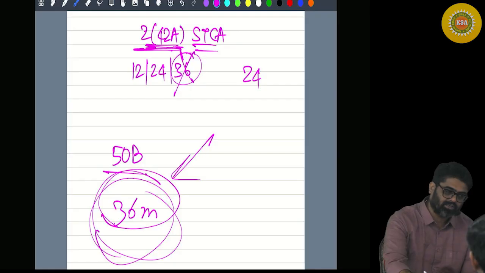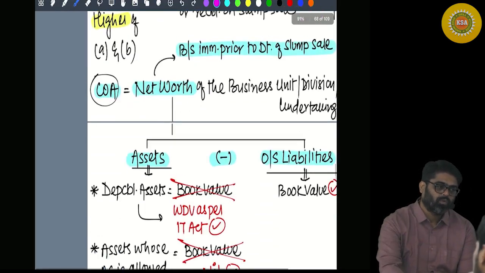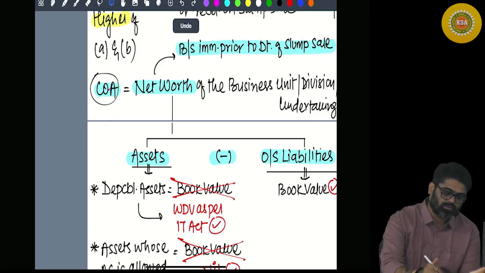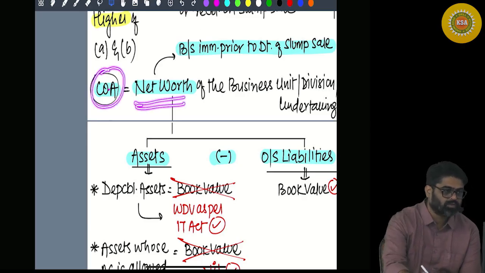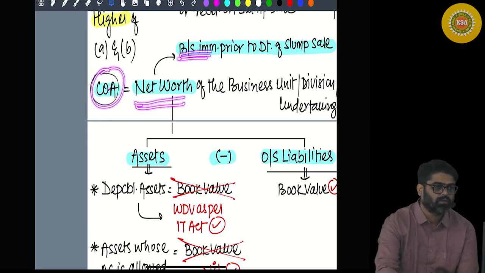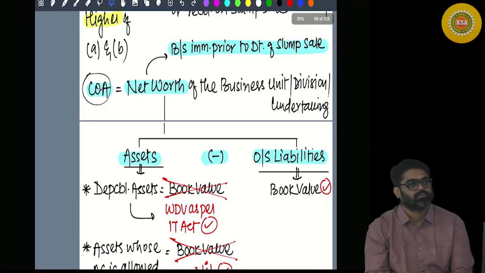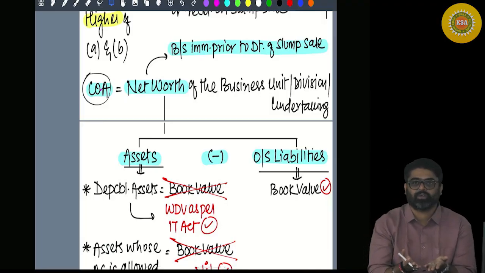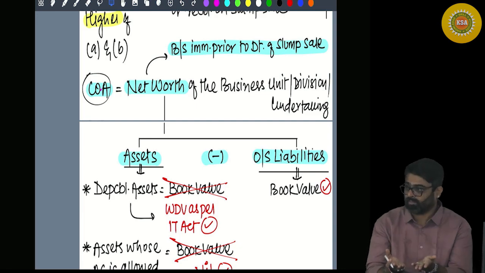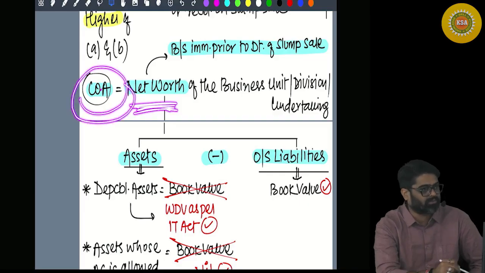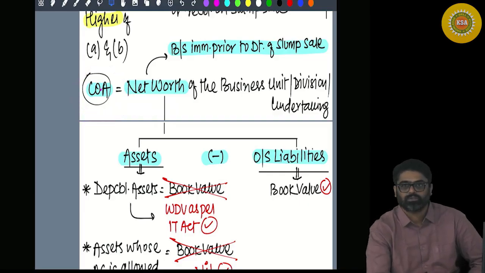Why? The reason is simple. What is the cost of acquisition? It is the net worth, which you have calculated based on the latest balance sheet, the balance sheet immediately preceding the date of slump sale. Based on that, you calculate the net worth which you are going to take as your cost.